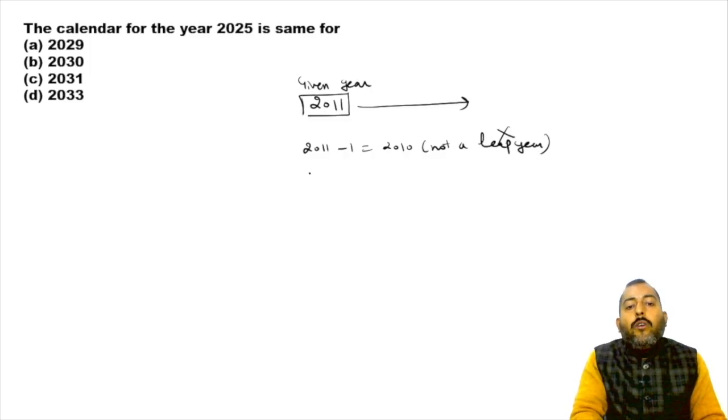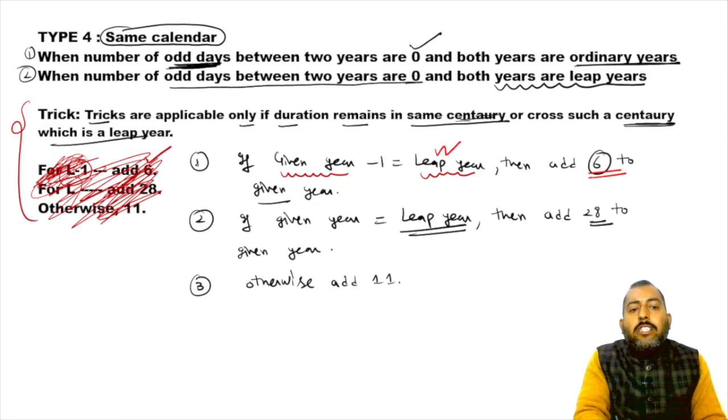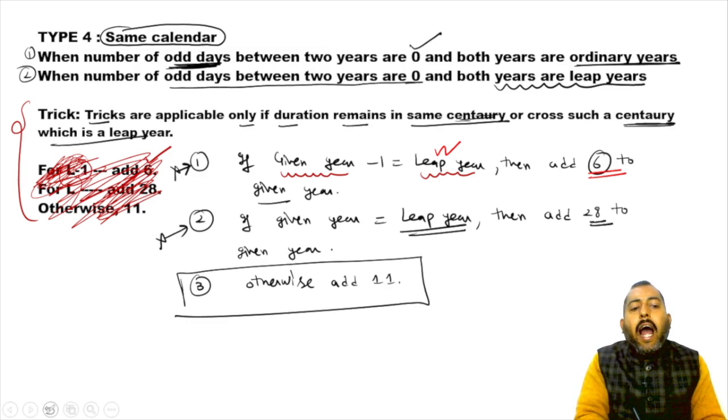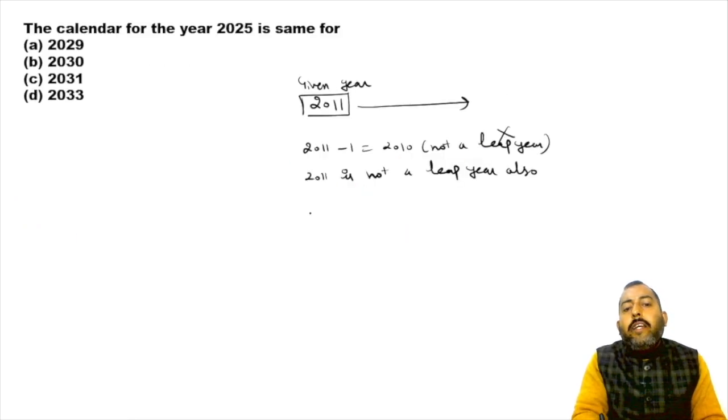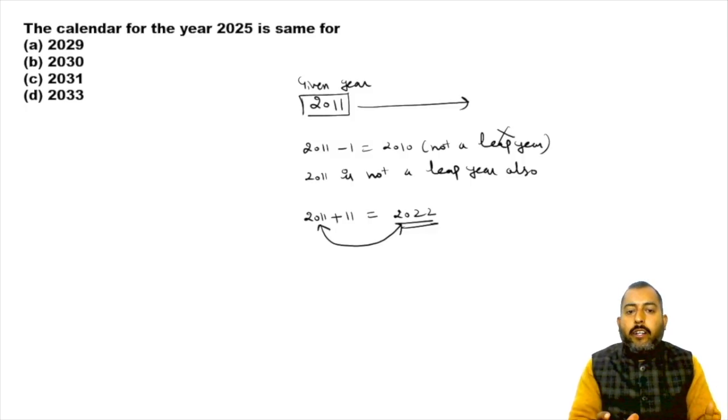Now 2011 is not a leap year also. So 2011 is not justifying condition number 1 of shortcut, not justifying condition number 2 of shortcut. So what you gonna do? You will simply add 11 to given year. So if you add 11 to 2011, you're gonna get 2022. So the year 2011 and the year 2022 will have same calendar.